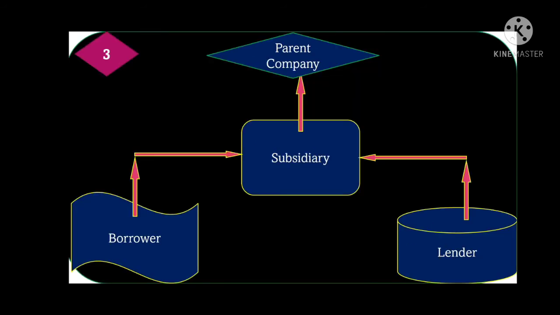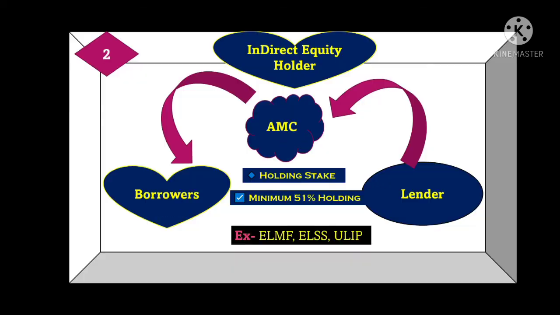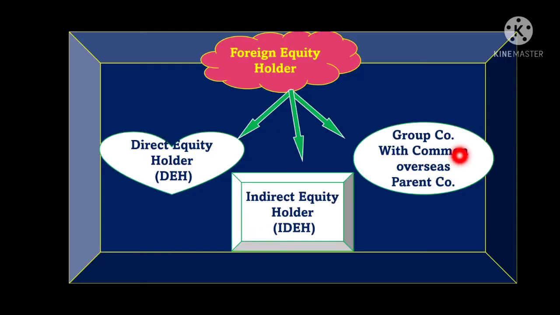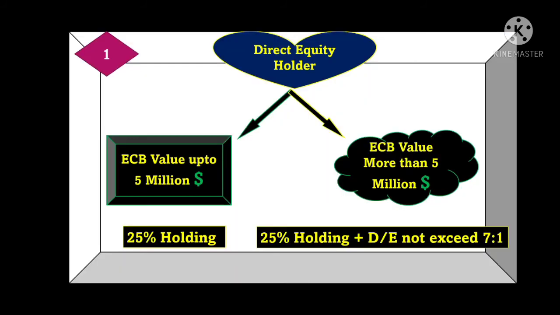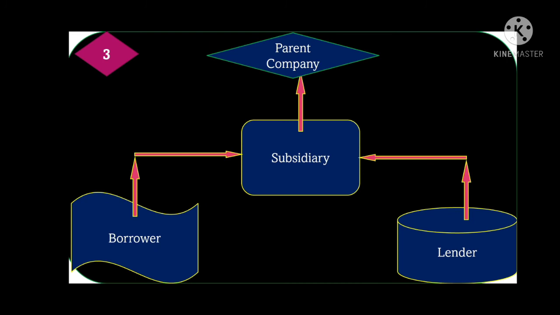Now let's move forward. Now the third one is the group company with common overseas parent company. Now what is this? Here is the borrower and here is the lender. Now the lender along with the borrower both are part of a subsidiary company, which is a subsidiary of a parent company.